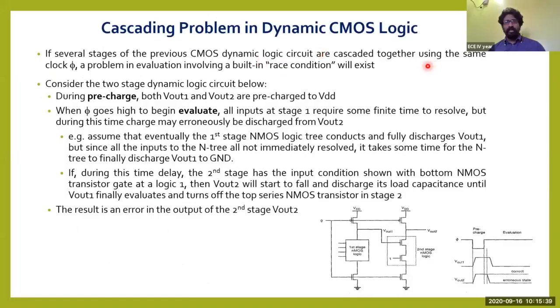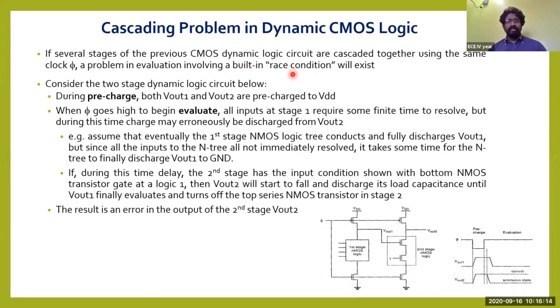Circuits are cascaded together using the same clock, phi, then a problem in evaluation involves a built-in race condition. The race condition will be taking place here. We'll discuss what is meant by race condition while talking about a logic called NORA, that is no race condition, no race circuit. Here, race condition is regarding the occurrence of the signals depending upon the clock. We'll talk in detail about what is meant by race condition in the coming slides.